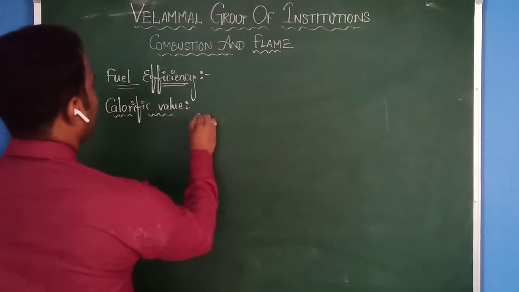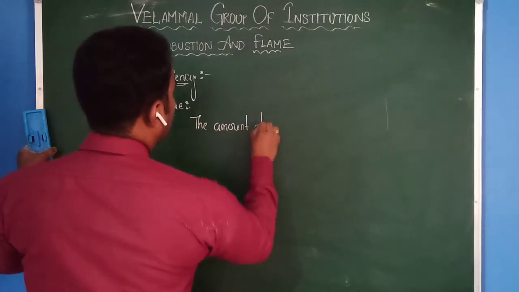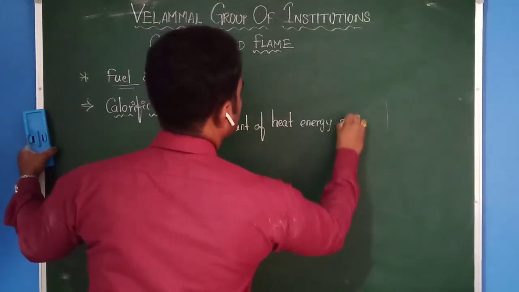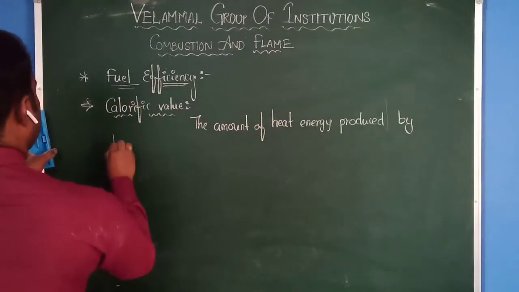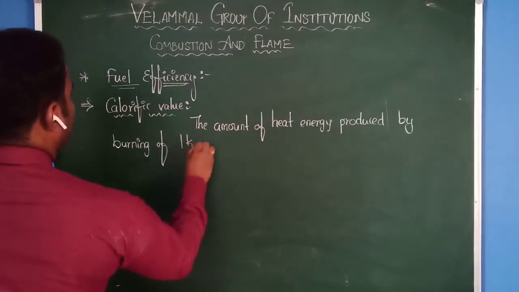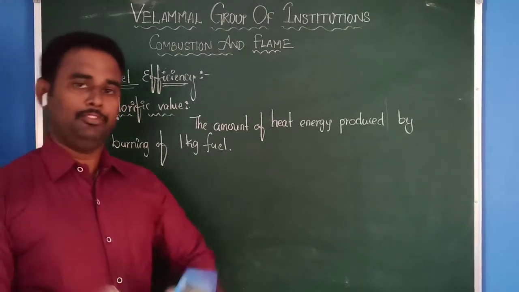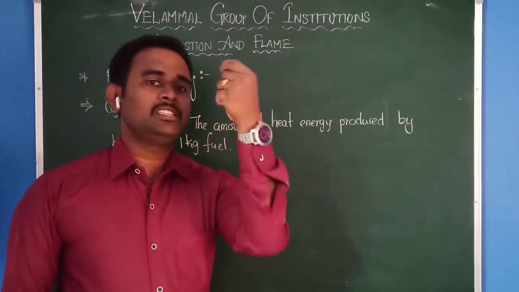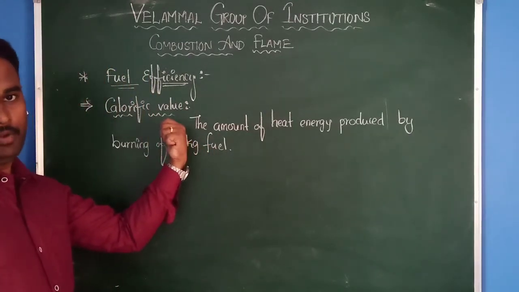Now, calorific value means the amount of heat energy produced by burning of 1 kg fuel. That means if you burn 1 kg of fuel, we have different types of fuels, and if you burn this fuel, how much heat energy is it producing? That heat energy we call calorific value. Understood?